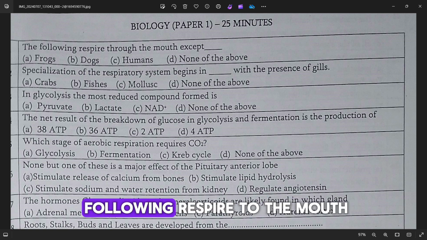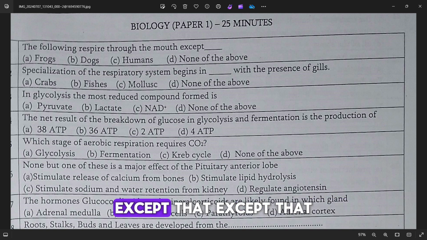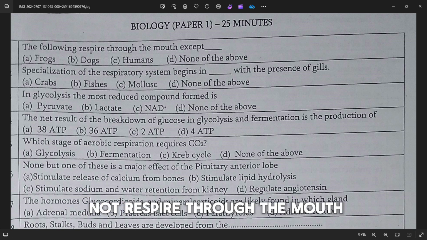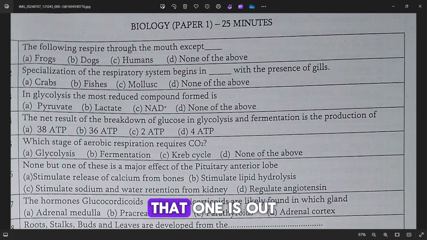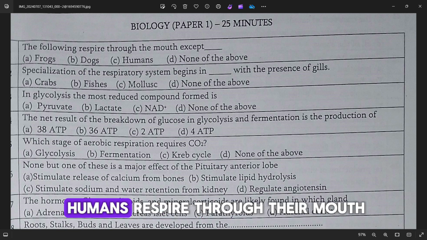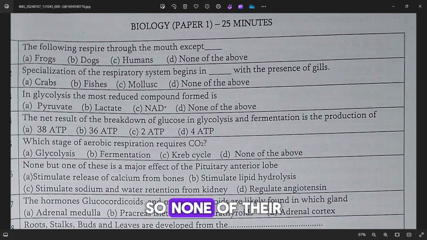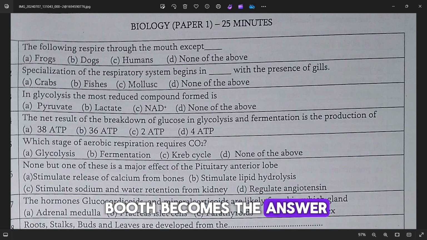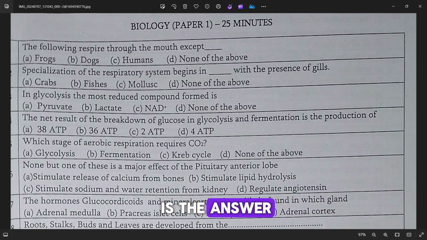The following respire through the mouth except dash. That question is simply saying which of them does not respire through the mouth. Frogs respire through the mouth, so that one is out. Dogs respire through their mouth, so it's not the answer. Humans respire through their mouths. So none of the above is the answer.